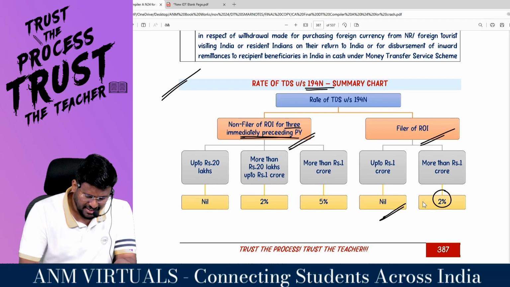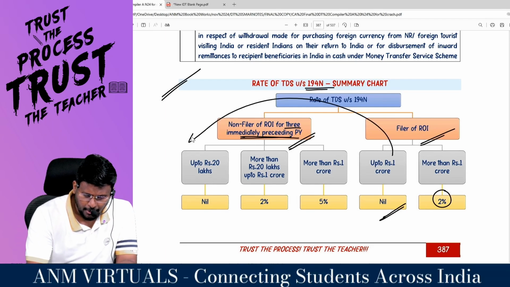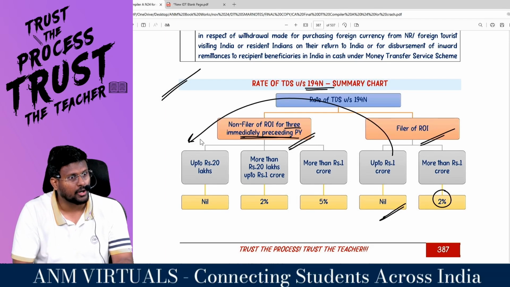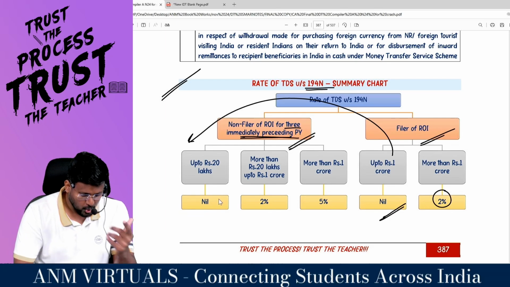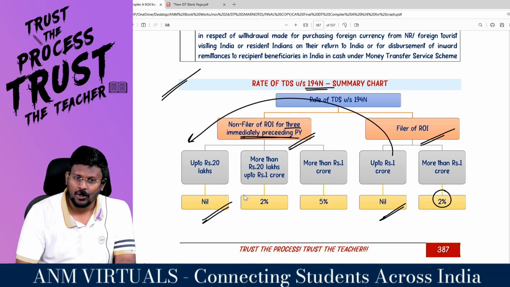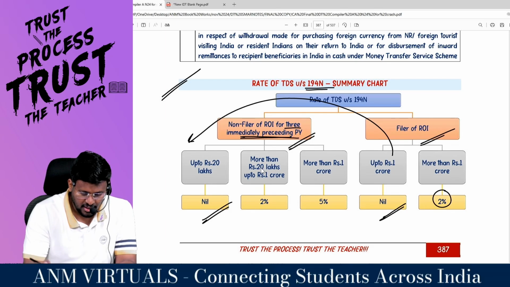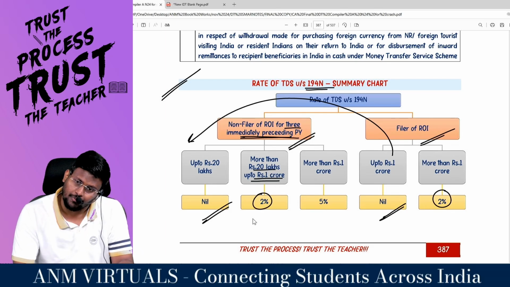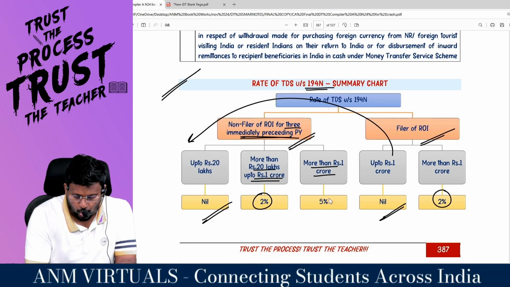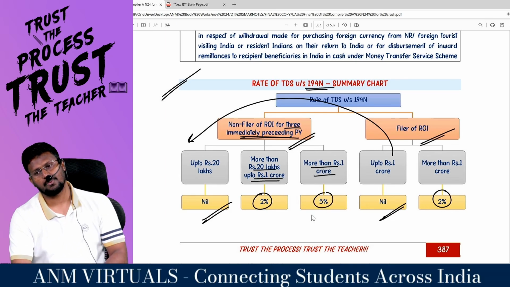Are you sure? If I were a bad boy, you will not be able to enjoy what, man? 1 crore. If you are bad, I'm your dad. Income Tax Act is saying: up to 20 lakhs, what? No TDS. Up to 20 lakhs no TDS. More than 20 lakhs up to 1 crore, sir, TDS will be deducted at the rate of 2%. But more than 1 crore, TDS will be deducted at the rate of 5%.